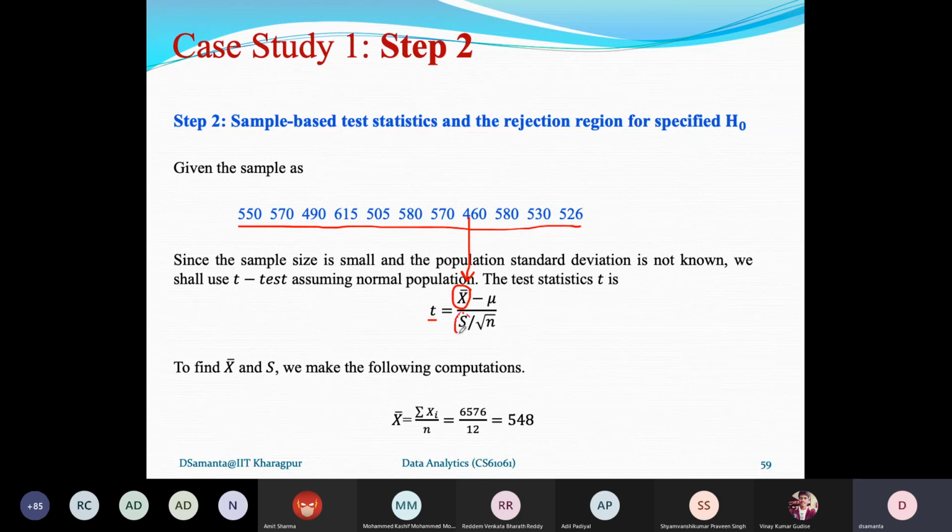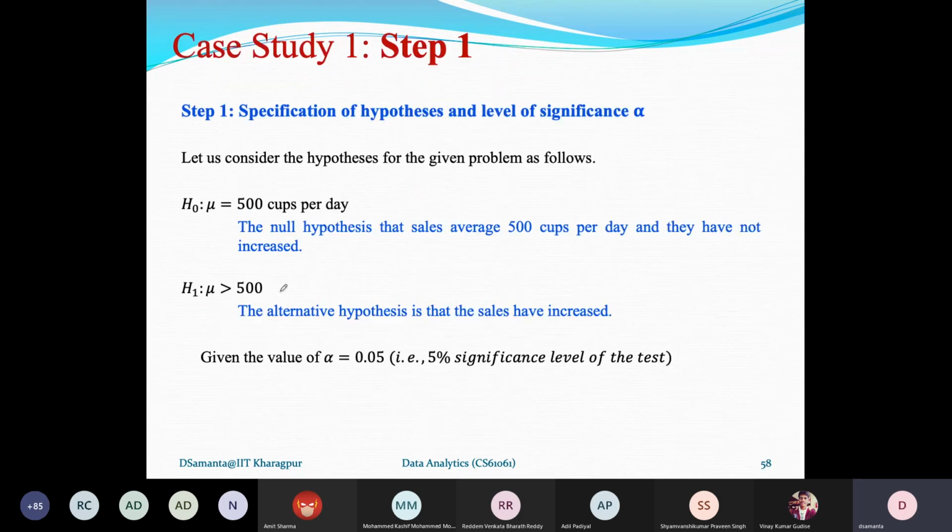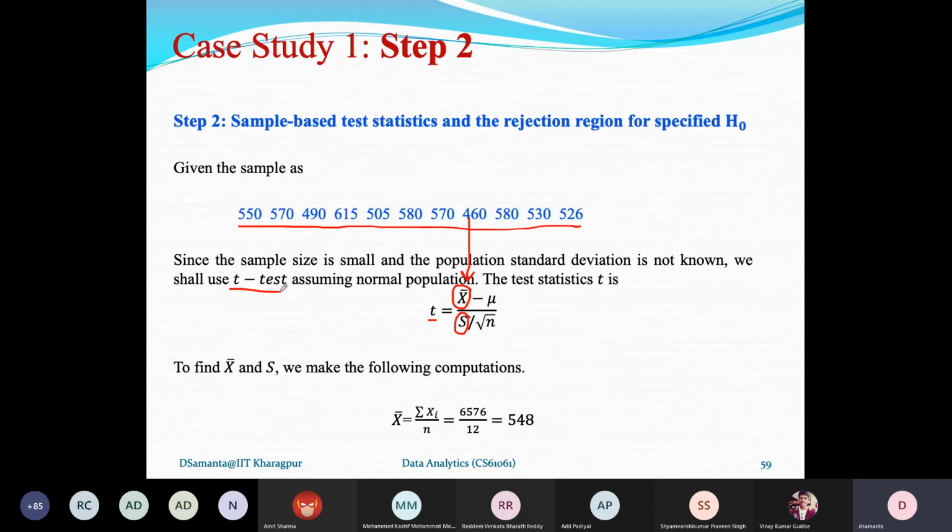And S. Now in this case, you can tell which statistic I should follow. I am telling the t-test. Why am I telling t-test? Because in this problem statement, it didn't say anything about the population variance, whether it is known or not. So from the problem statement, we don't have any idea about the population variance. Therefore, the z-test cannot be applied here. And as you have to compare the mean, the remaining option available to us is the t-test. So it is actually the t-test.